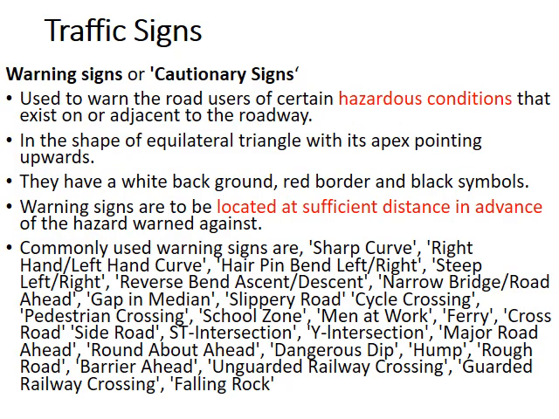After regulatory signs come warning signs or cautionary signs. These are used to warn the road users of certain hazardous conditions. They have a white background, red border and black symbols. Common warning signs are sharp curve, hairpin bends, then a narrow bridge, cycle crossing, slippery road, school zone, Y intersection, roundabout ahead, dangerous dip, hump, barrier ahead, falling rock, etc.